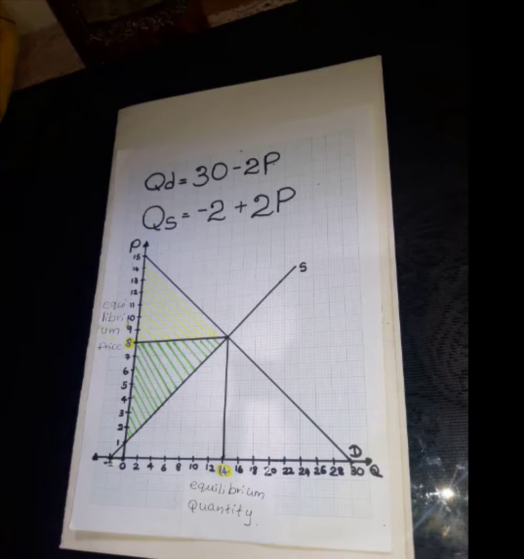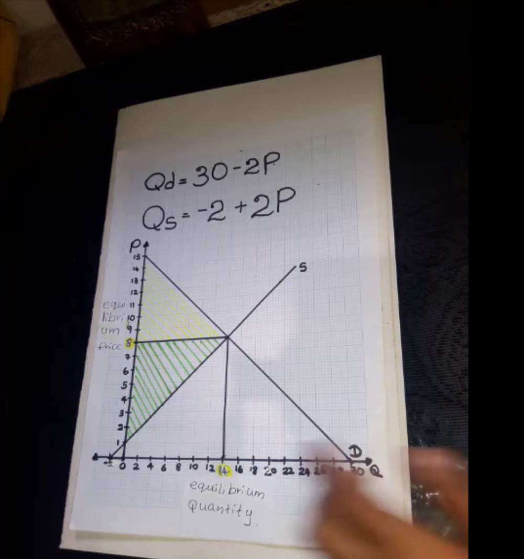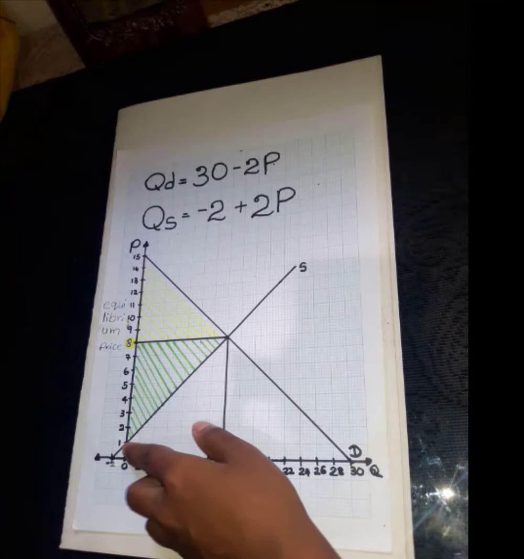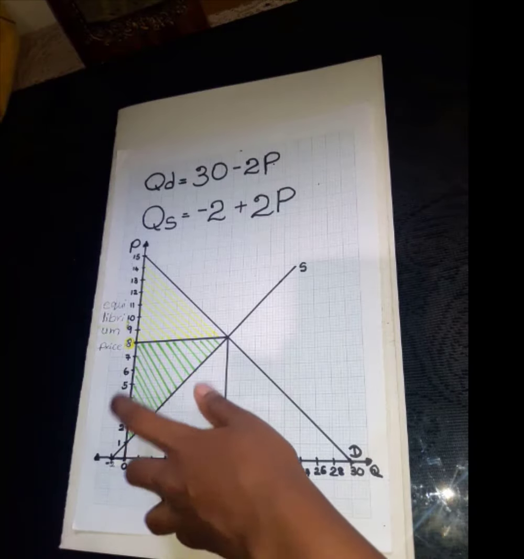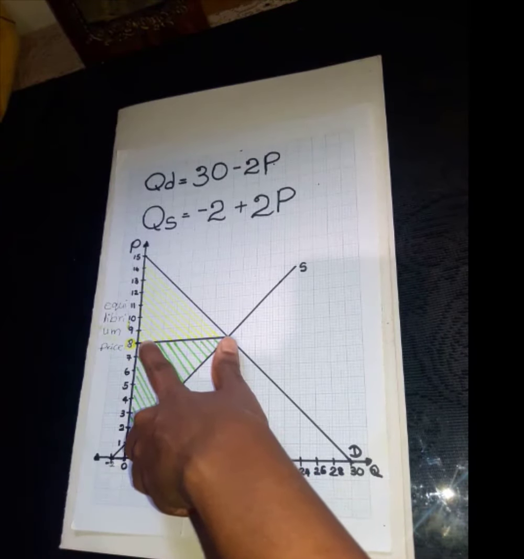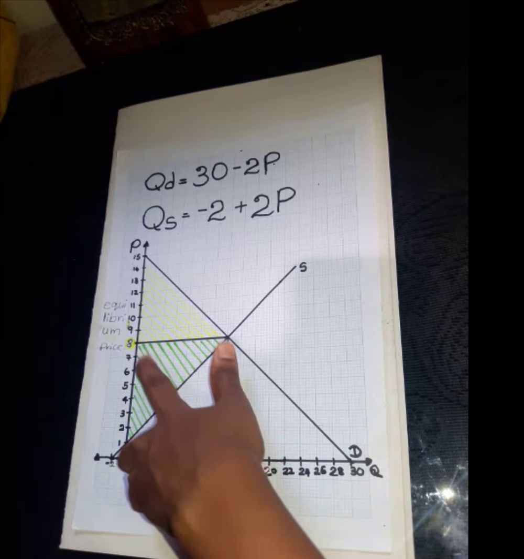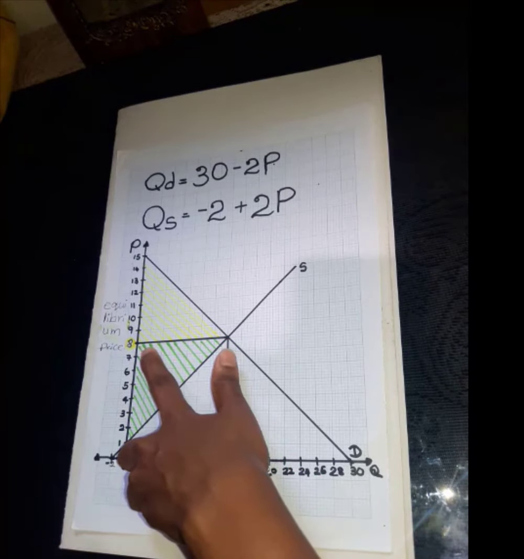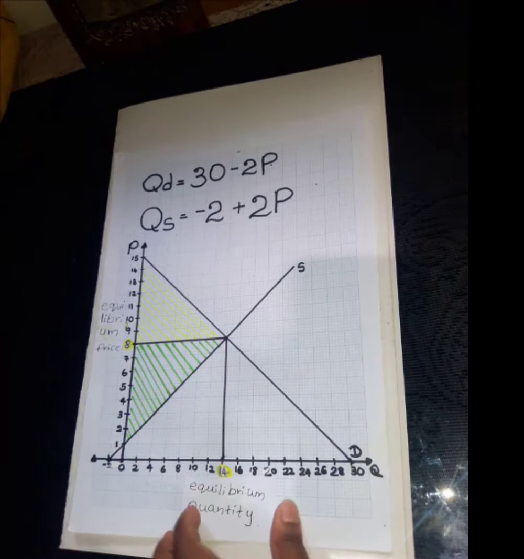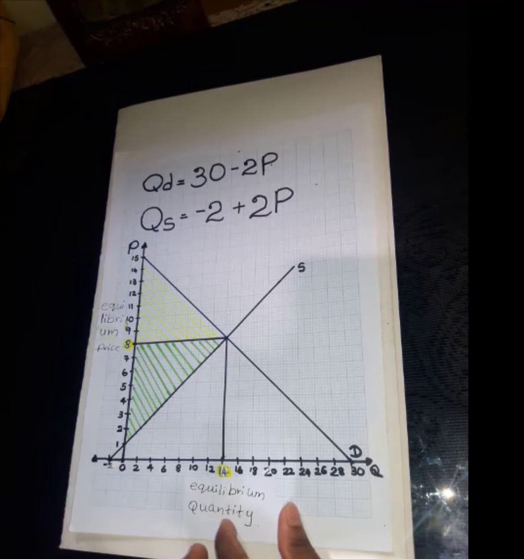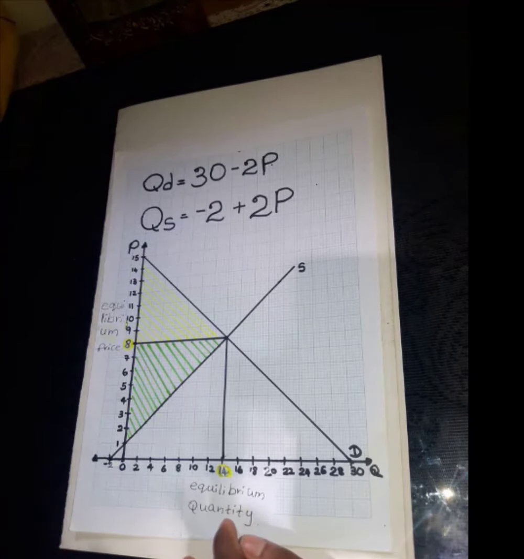For this, we have to deduct this minimum supplying price from the equilibrium price, multiply this answer by the equilibrium quantity, and again divide this answer by 2.